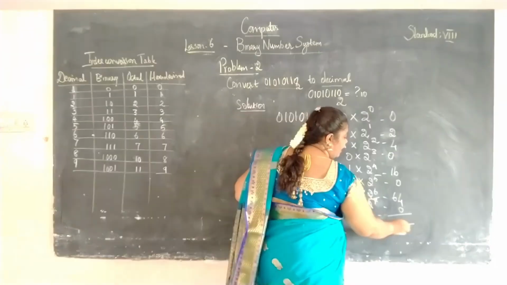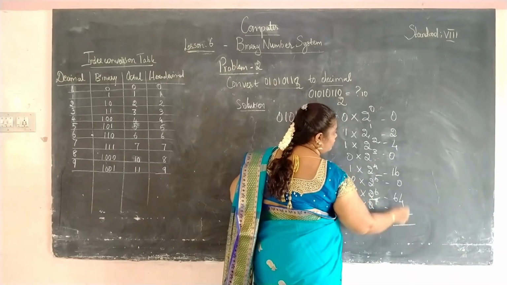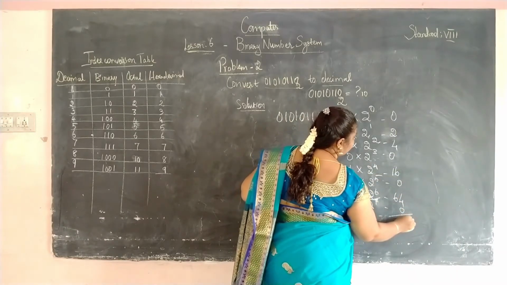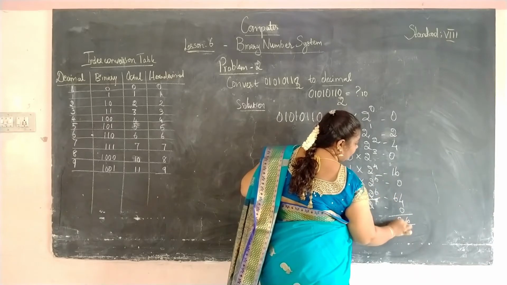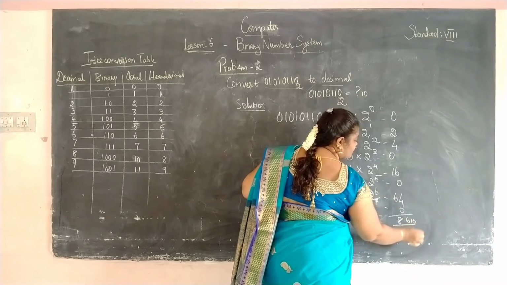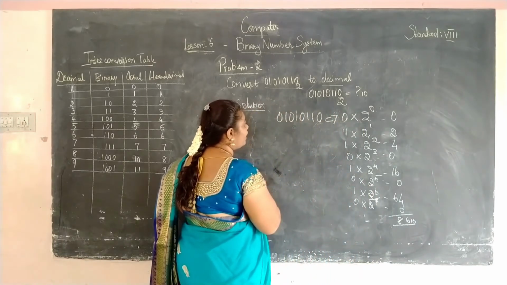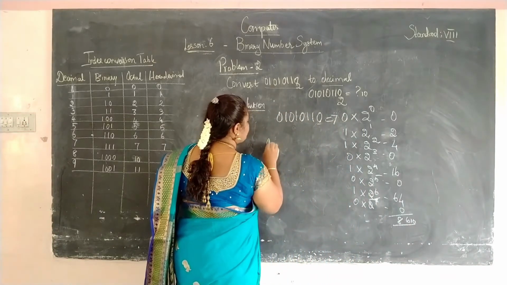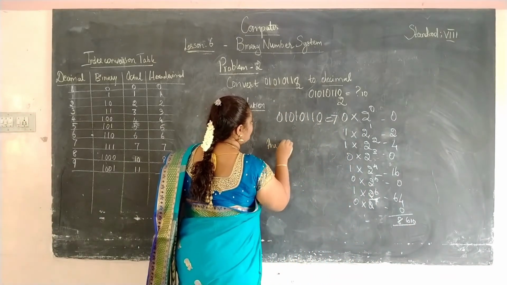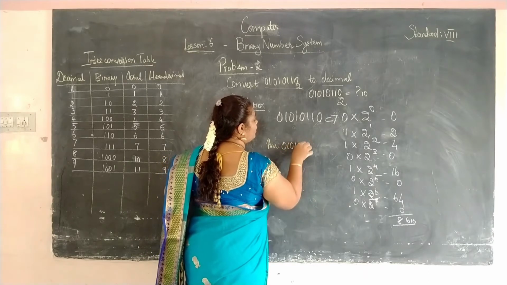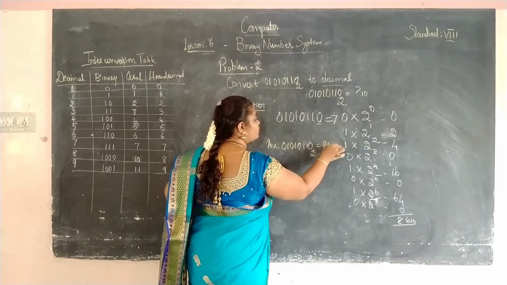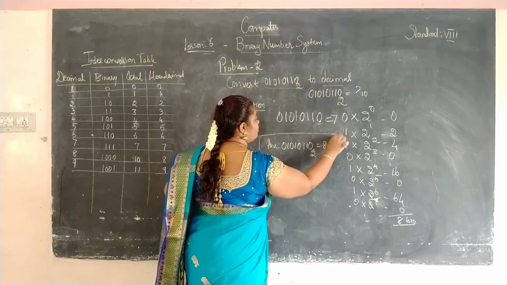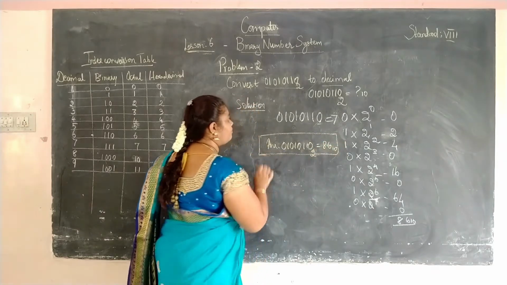Now we are going to add all these numbers. If you add, you will get 86 as your answer. So you have to write your answer 01010110 to the base 2 is equal to 86 to the base 10. This is your answer for the second problem.